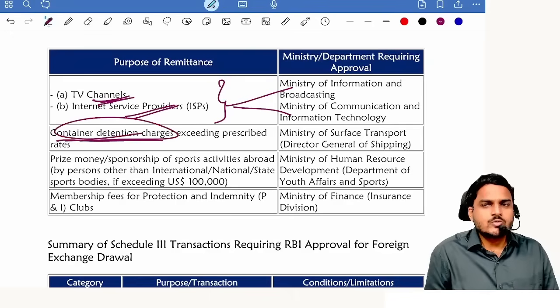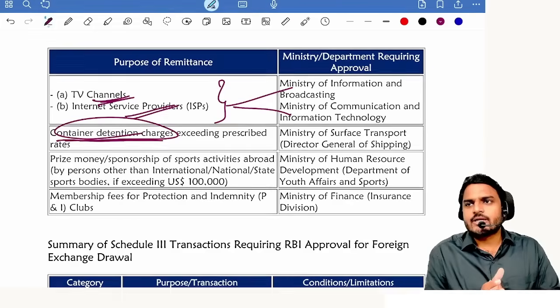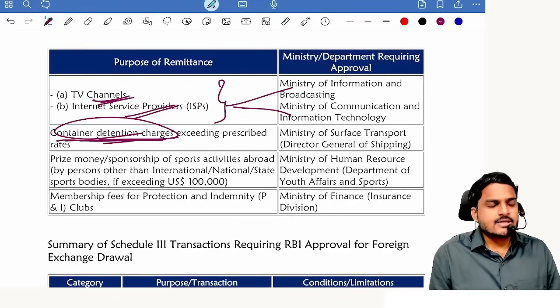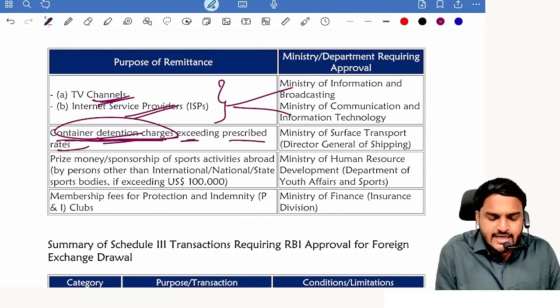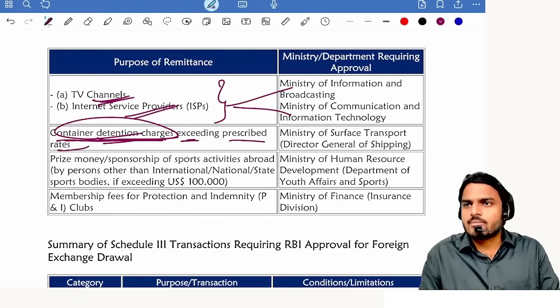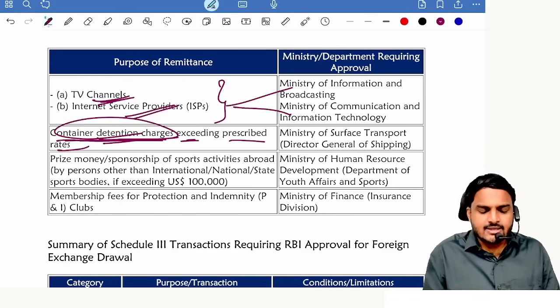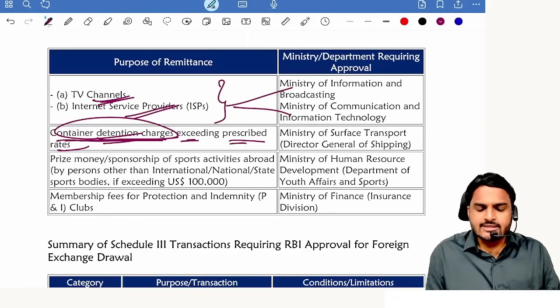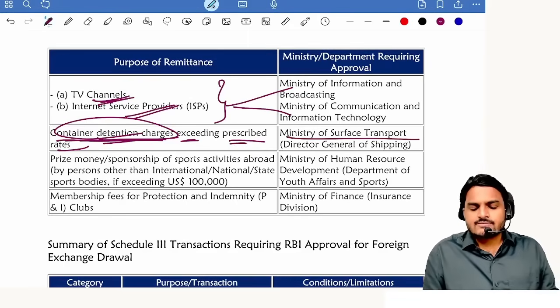Next one, container detention charges. You are allowed to use that container for a limited period. Period exceeded, now you have to pay charges. If charges are within the prescribed limits, no need of permission. If charges exceed rates, who will prescribe rates? Central government will prescribe rates. If charges exceed rates, then take permission from the Ministry of Surface Transport.